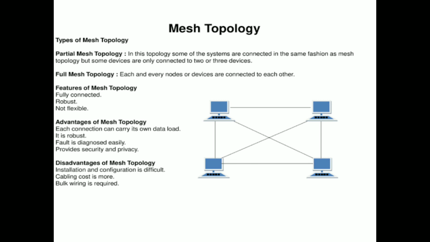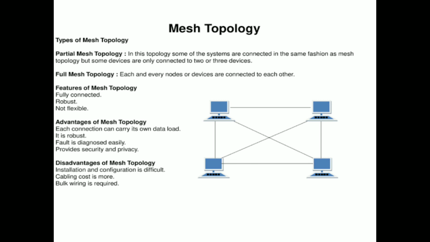And a disadvantage of mesh topology is installation and configuration is very difficult. So why? Because here we have multiple paths, one system is connected to multiple systems. So to install this one it is very difficult compared to bus topology, ring topology. And the second disadvantage is cable cost is very high. So to connect multiple wires, the cost is very high.